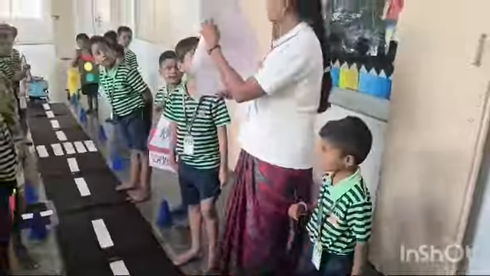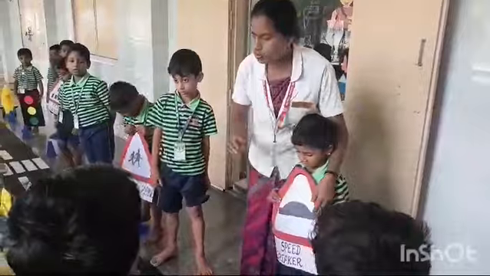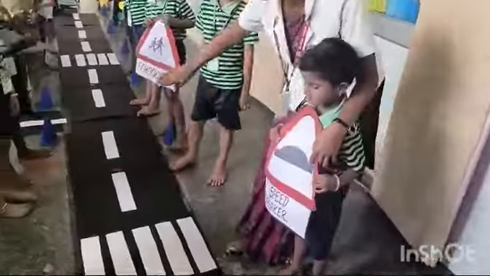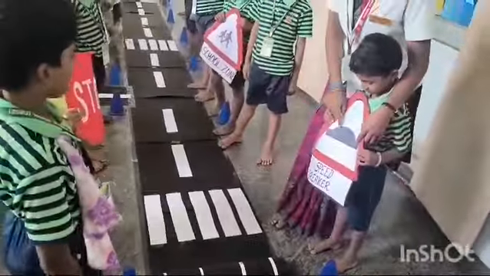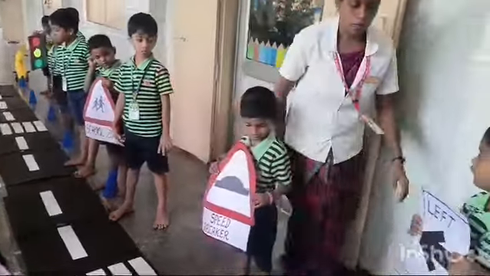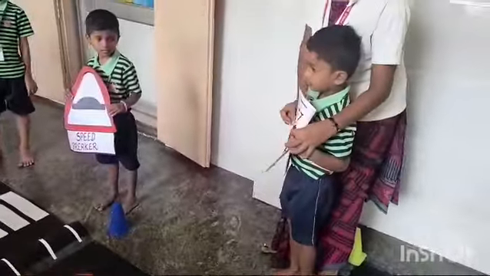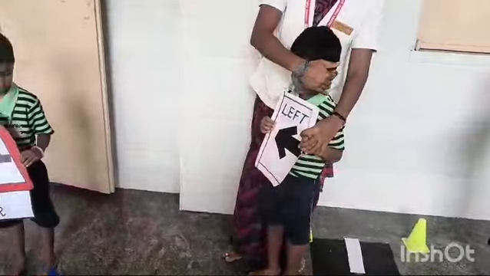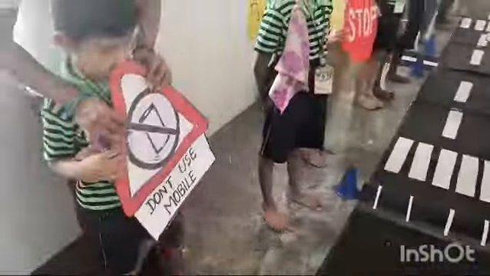Okay. Then what is the symbol there? Speed breaker. What is the symbol? Speed breaker. You have to watch. If a speed breaker is there, you have to go slow. Okay. Then this is the arrow mark. Left arrow. If this arrow is there, you have to go to the left side.